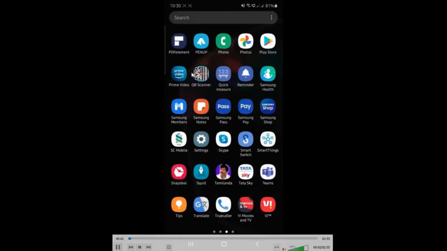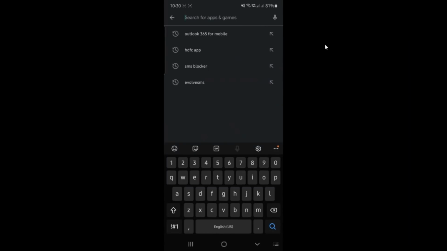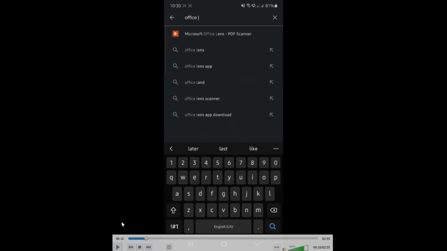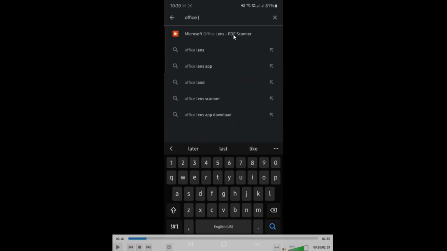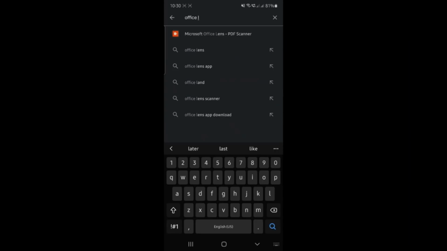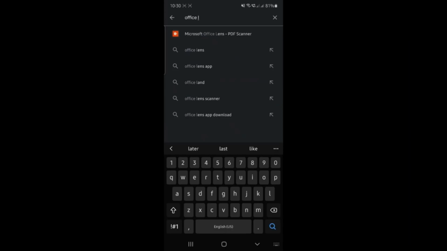So this is the mobile. I'm going to the Play Store and pressing the button. Now I'm going to search for the software called Microsoft Office Lens. This software will automatically convert your images into a PDF scan. It will not leave a trace. And since you are part of the Microsoft platform with the IITG email, there is no watermark. If you use CamScanner, at the bottom you can see "scanned by CamScanner" and so on. Here there is no such watermark.